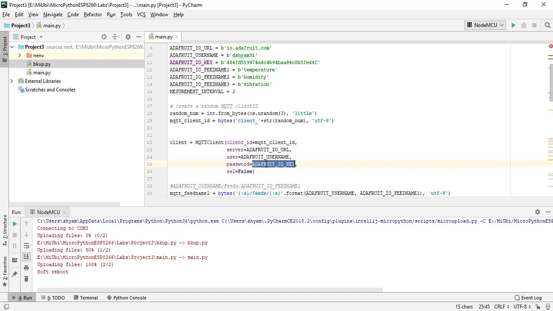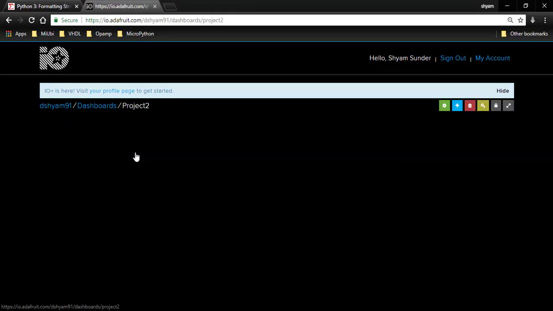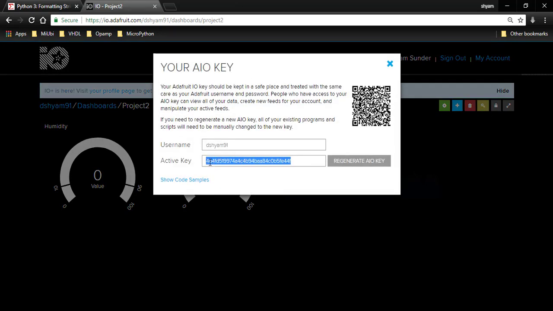Go to the dashboard. There is an option called your secret AIO key. You click on this, you will get an active key. This is the key which permits you to exchange data. As we have done with ThingSpeak also, this is the key which will help us to securely send our data over Adafruit.